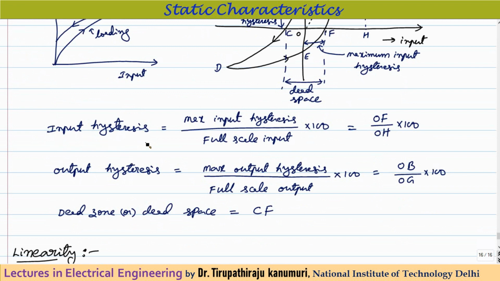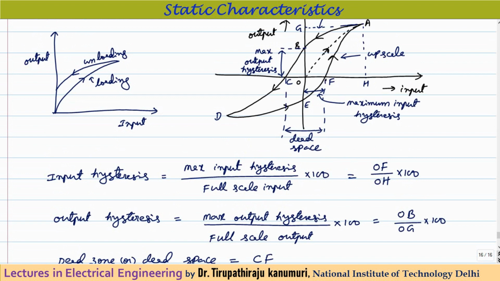Generally, these are not defined as absolute values. They are defined as a ratio of the full scale of the respective values. Let us take for example, input hysteresis will be equal to maximum input hysteresis divided by full scale input, because we are discussing input hysteresis, multiplied by 100. In this example, maximum input hysteresis is equal to OF here. So OF divided by full scale input. Full scale input will be OH, as you are varying it from O to H. So OH multiplied by 100.